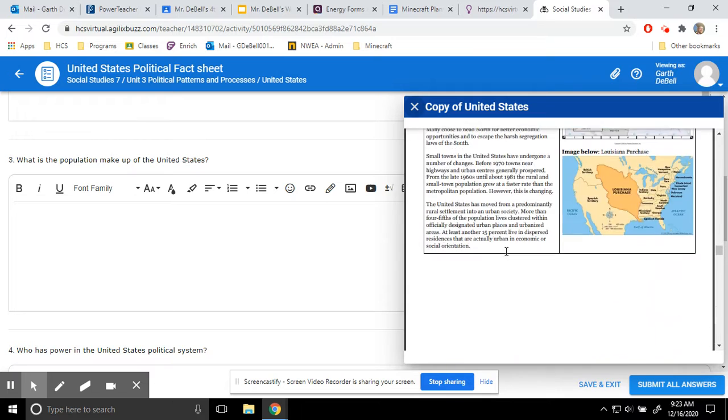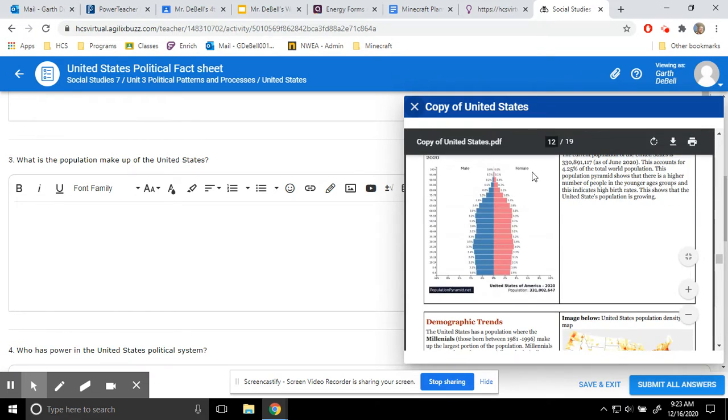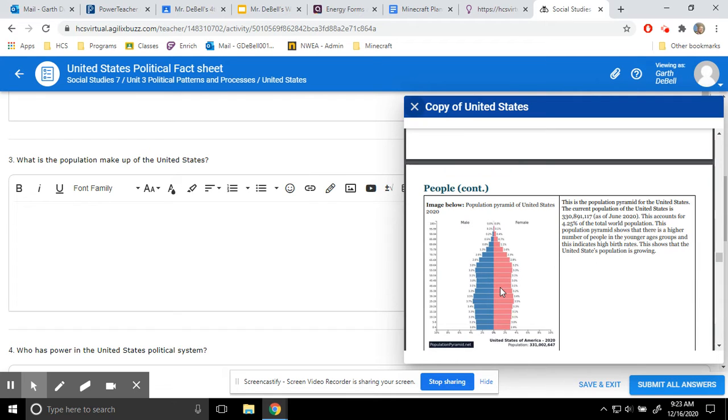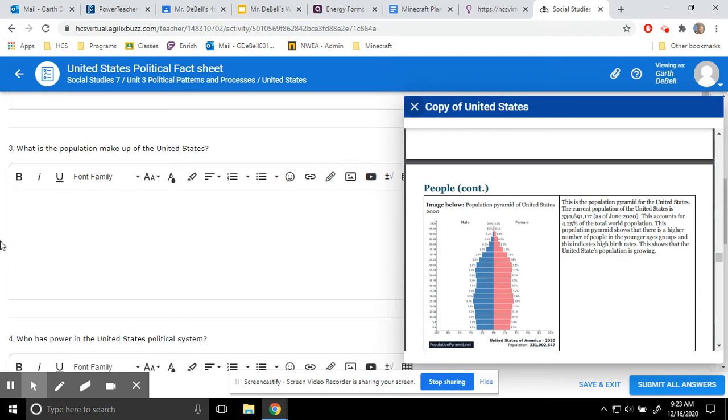But then you need to come down to this section, right, and look at the population pyramid, and then tell me what you see here. Is there anything special about this? How's the population of males compared to females? Is there an age group that is bigger than any other age group, right? That kind of stuff is what I'm looking for in the population makeup question.